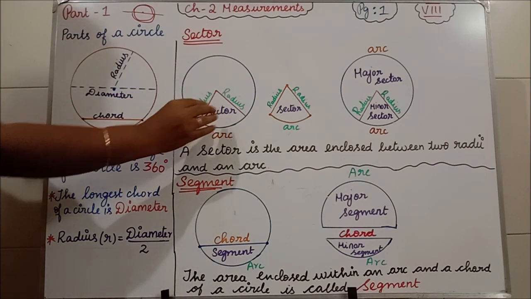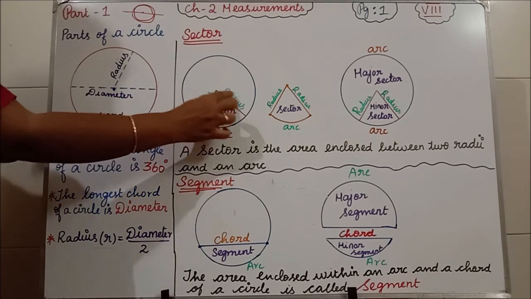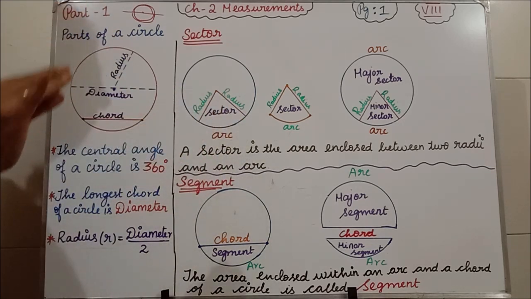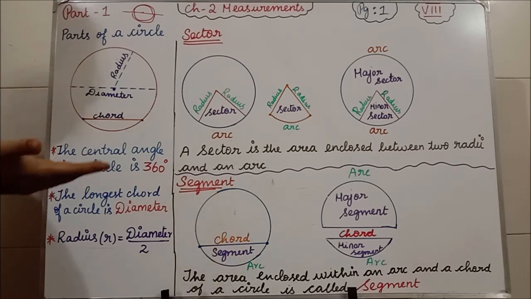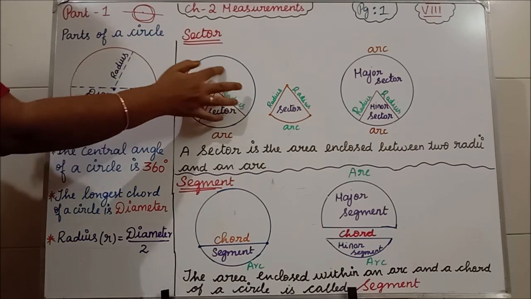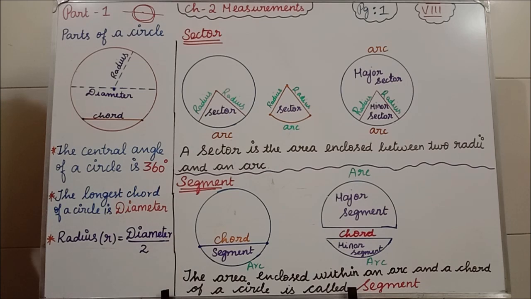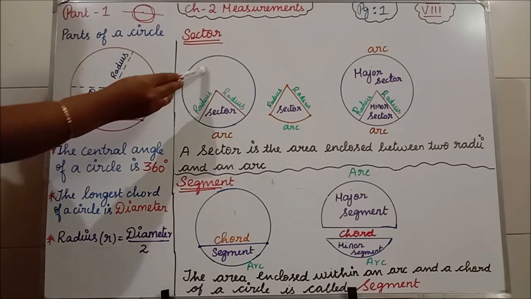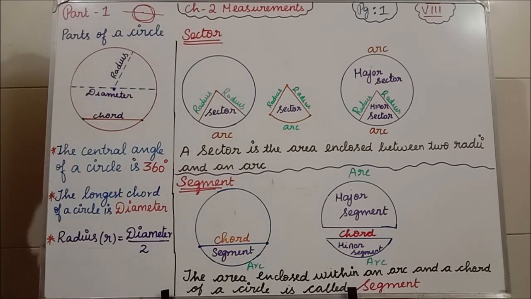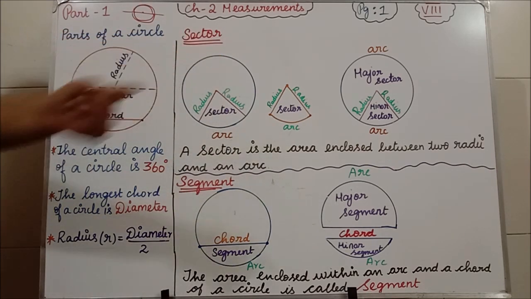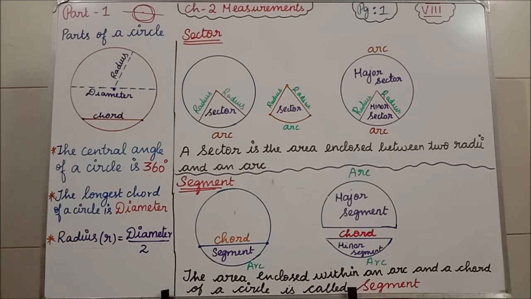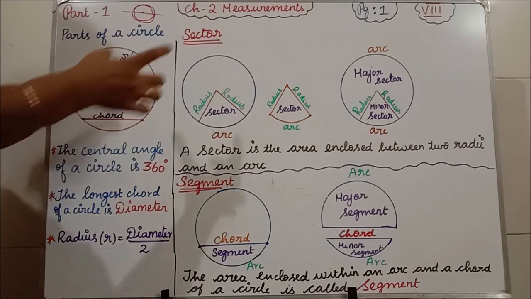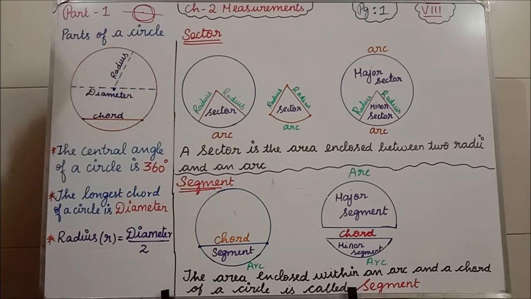The remaining area we take as the major sector. Clear? This inside is called the minor sector. The remaining portion is called the major sector. I have written it there. Will you be able to see it? Yes. Sector means what? Sector is the area enclosed between two radii and an arc. Clear all of you? Sector?